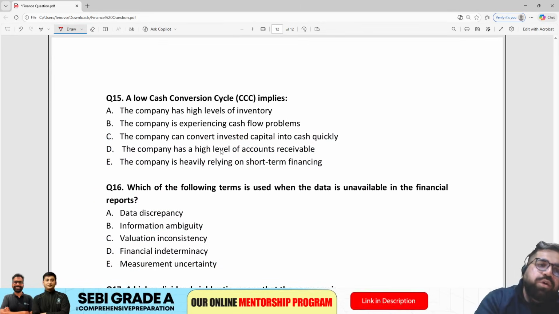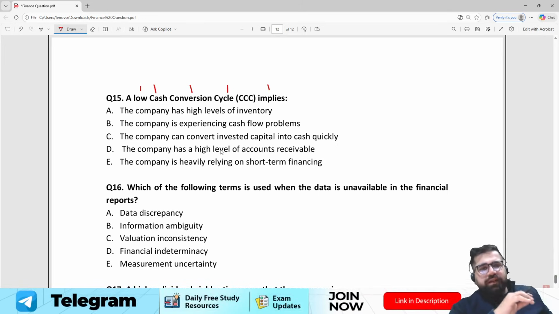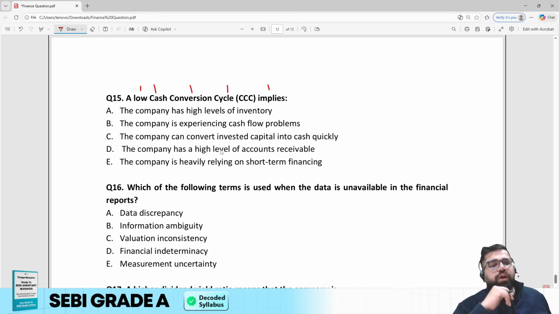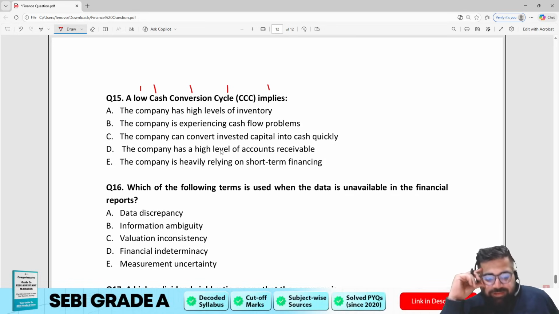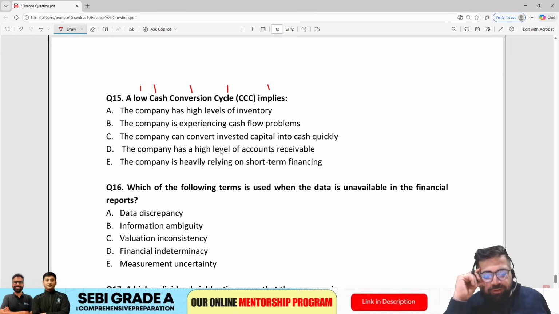15th, a low cash conversion cycle implies what? A company has a high level of inventory. A company is experiencing cash flow problems. The company can convert capital into cash quickly. Or the company has a high level of accounts receivable. Or the company is heavily relying on short term financing.